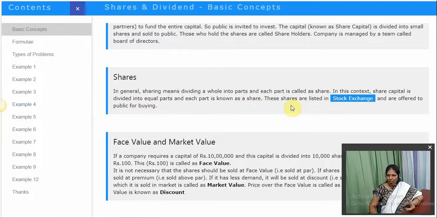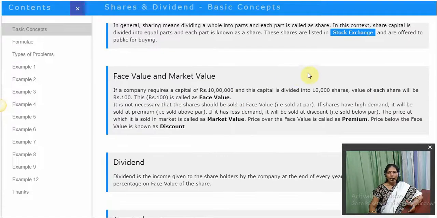Now, where can we buy or sell the shares? You may ask me this question. The stock exchange is a place where we can sell or buy the shares. This place is offered to the public for purchasing and selling the shares. Clear, children? The next concept we are going to see is the face value and the market value.